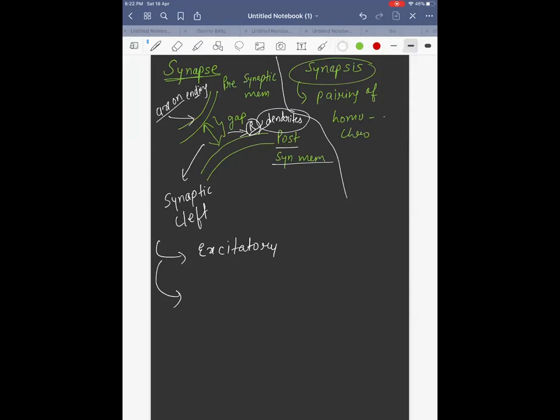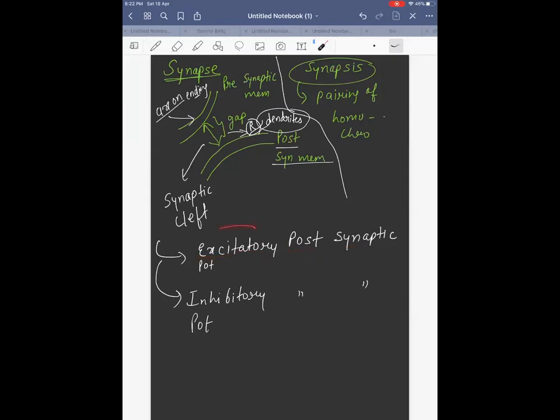Excitatory postsynaptic potential, and inhibitory postsynaptic potential.